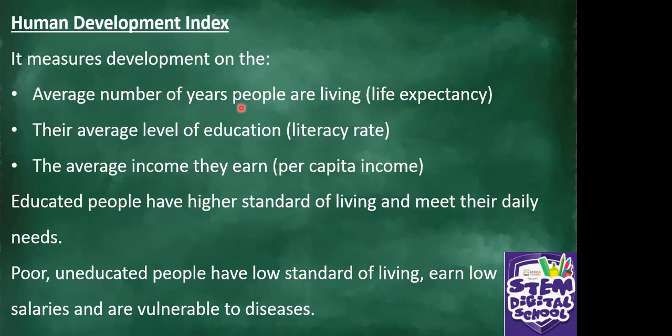They take the life expectancy, compare it with the literacy rate, and then the income that those people are earning, so that they will be able to tell the human development in a particular country. Okay, so that is HDI.